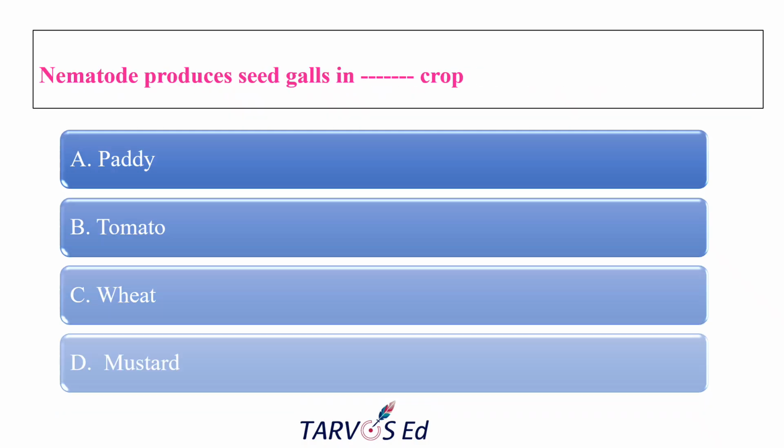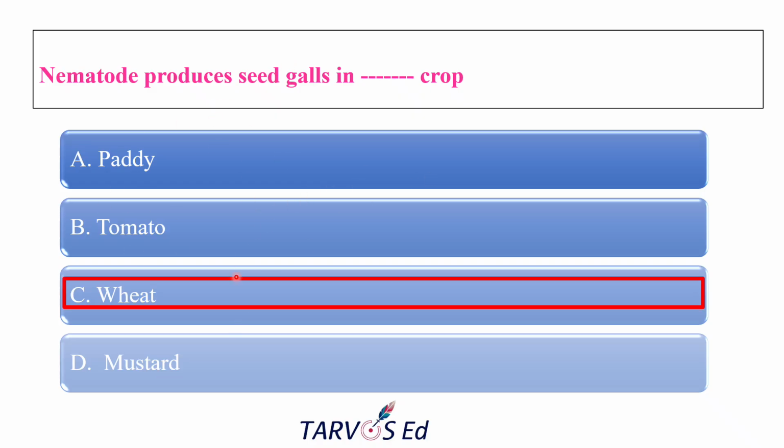Okay. The next question is, nematode produces seed galls in which crops? In general, in one crop there is a formation of galls in the seeds, especially produced or infested by the nematode. Which crop did they ask? The options are paddy, tomato, wheat, and mustard. The correct answer is wheat.